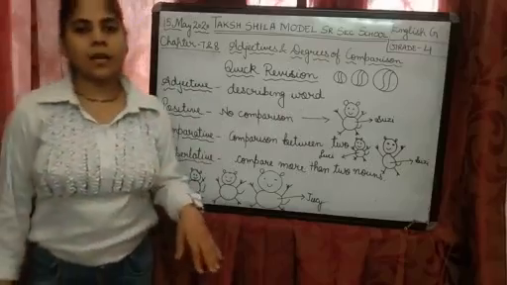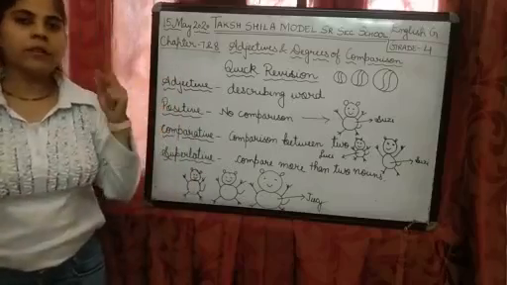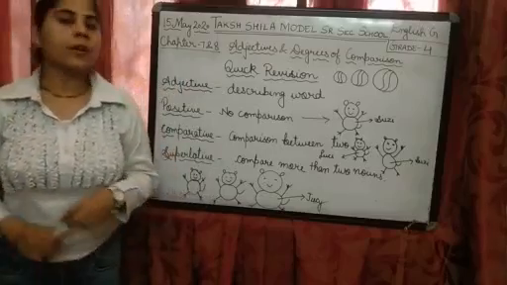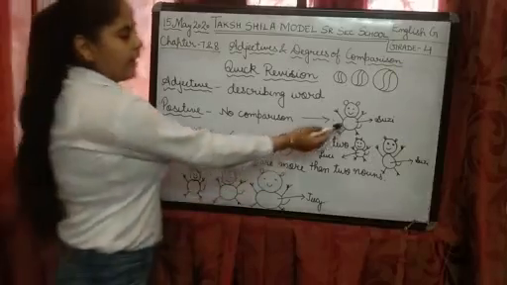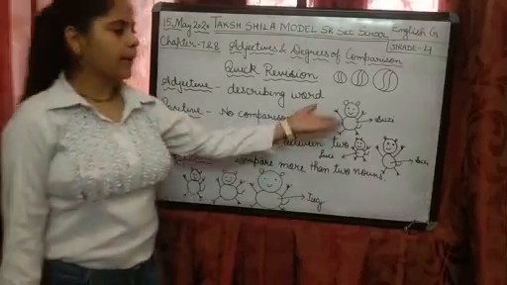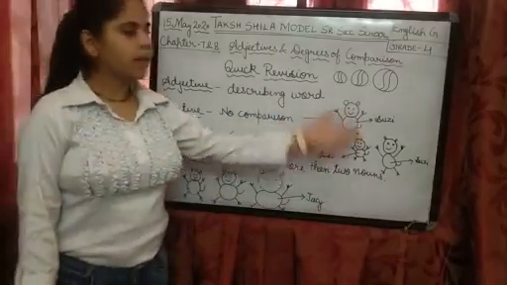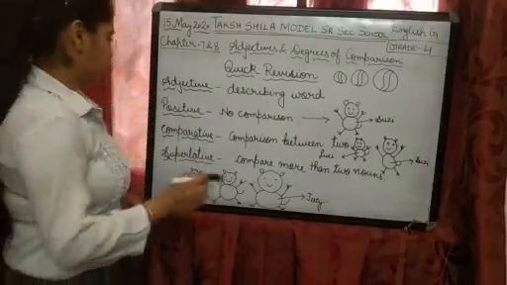Now we have studied that there are 3 degrees of comparison: positive, comparative, superlative, right? Positive means when there is no comparison. Now see this cat. This is my cat, or she is Susie. So here no comparison is done.